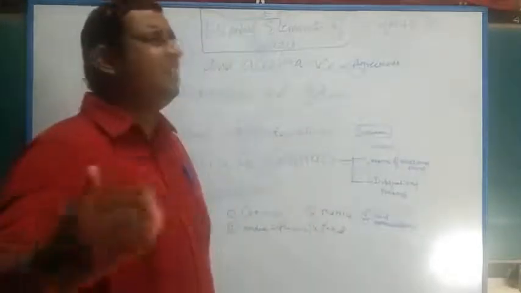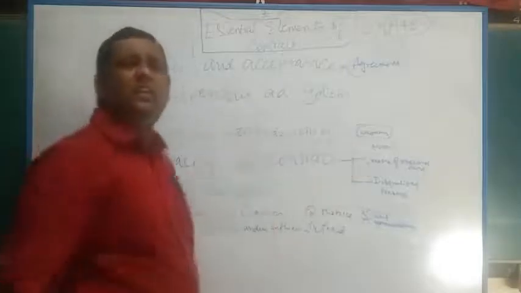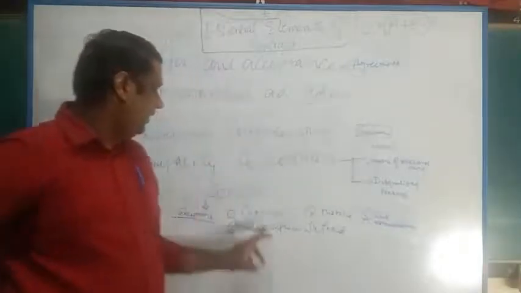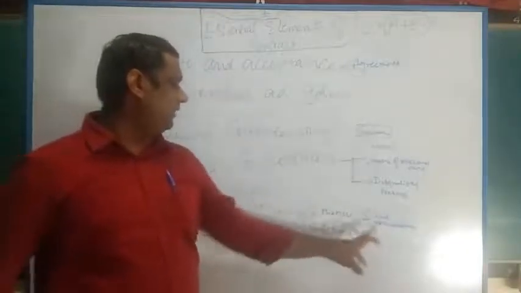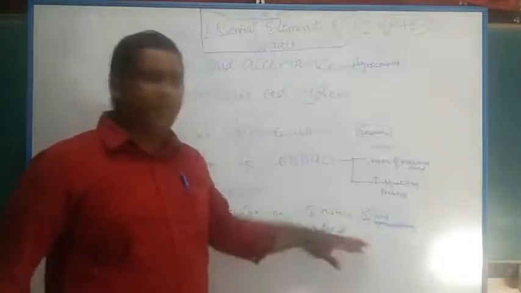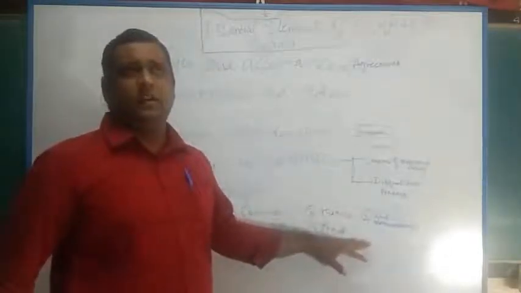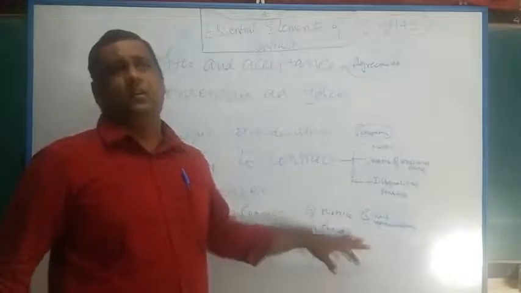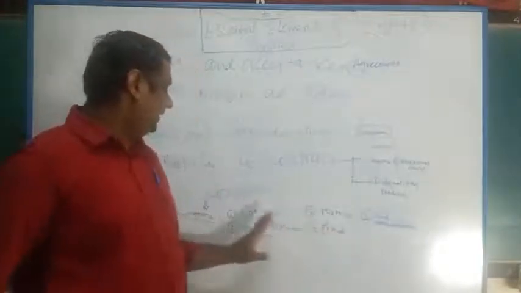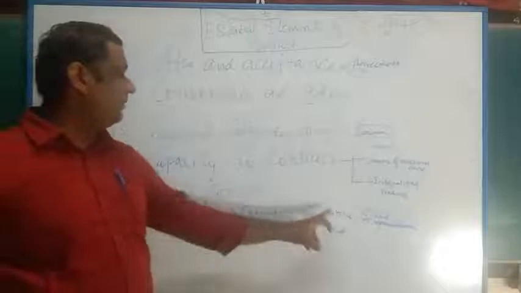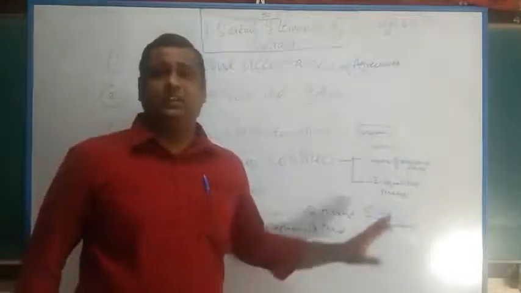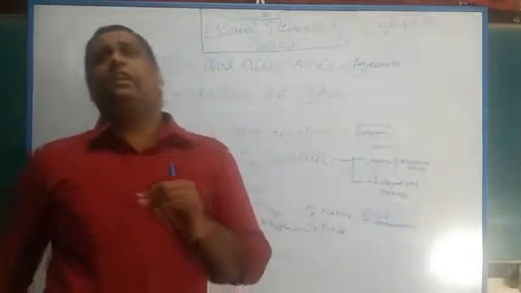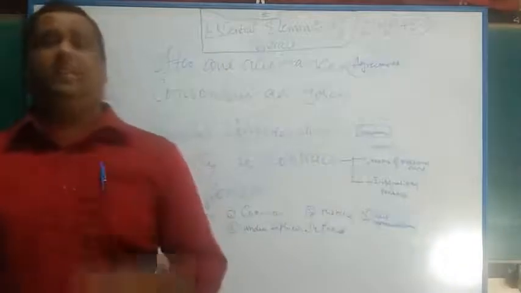So what are the effects of such? All these five exceptions: coercion, undue influence, fraud, misrepresentation and mistake. Except for fraud, which is a clear case of a fraudulent activity, the rest of the four, that is coercion, undue influence, mistake and misrepresentation, in these four cases, the party who is injured by such a statement.